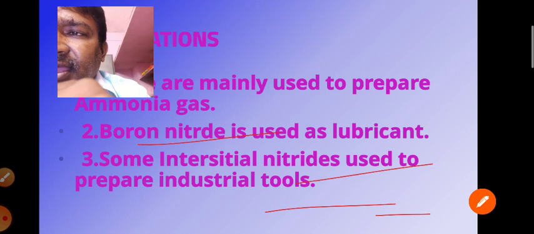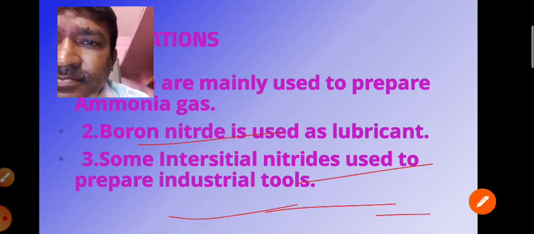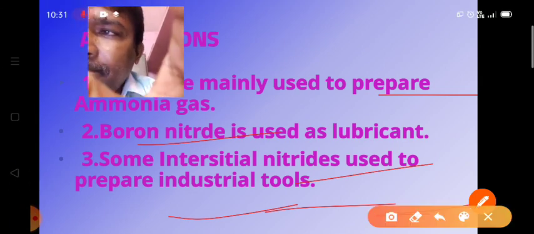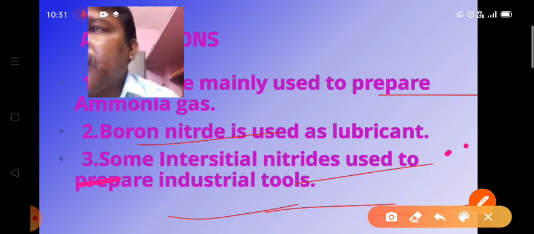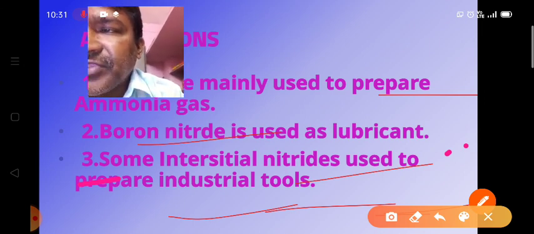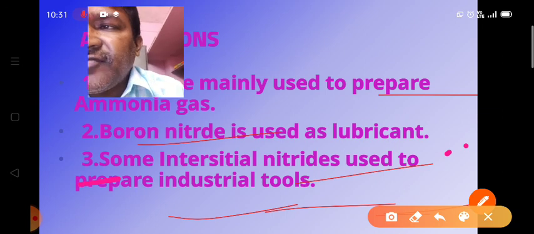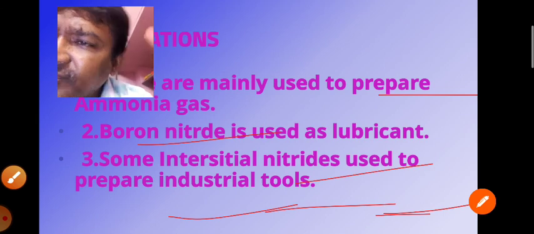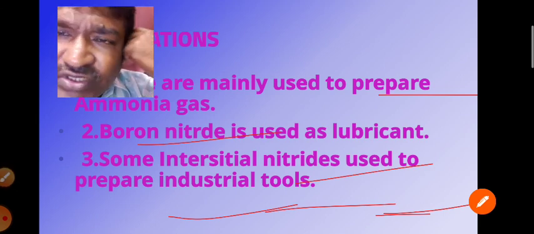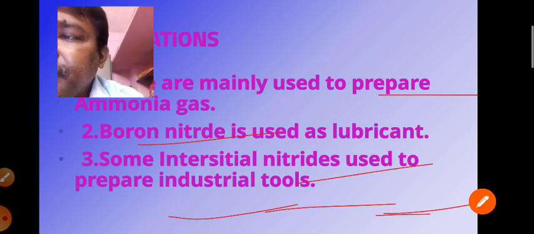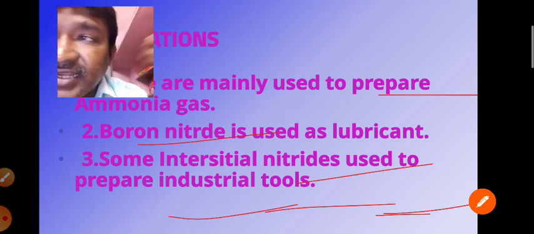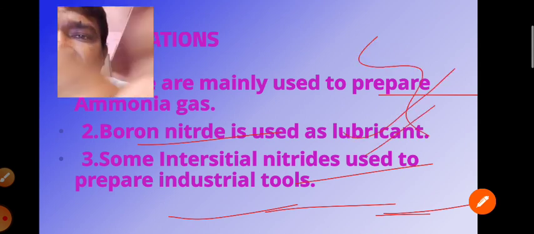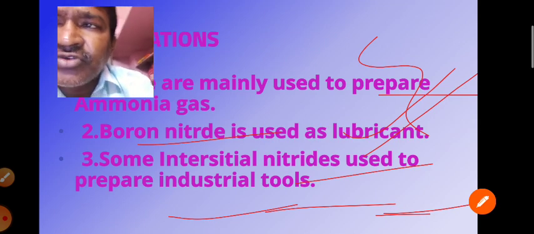Now we go for some applications of the nitrides. Generally, we use these nitrides to prepare ammonia gas. And boron nitride is used as a lubricant because it has a layered structure. As a result, we use this as the lubricant. Right. So this is all about the nitrides.